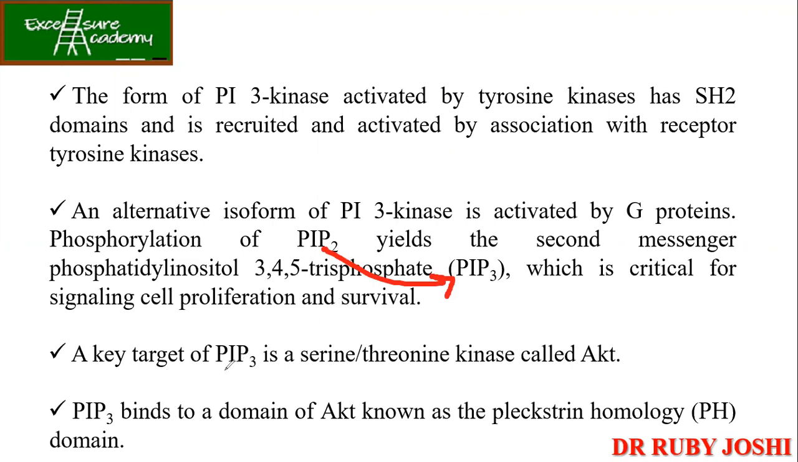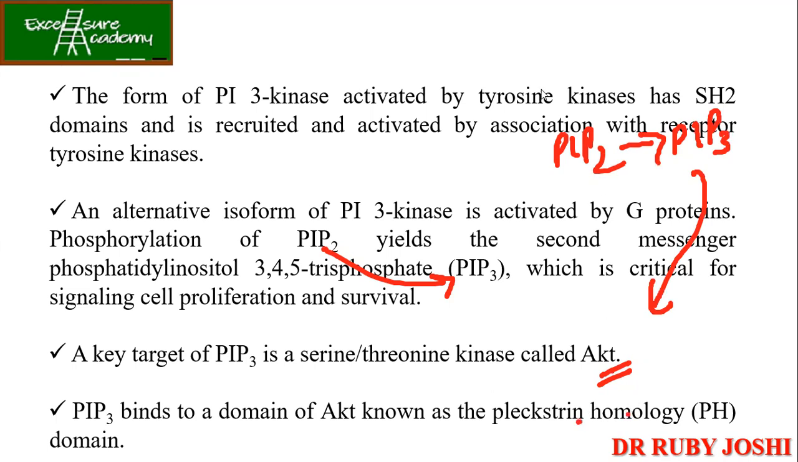Now, the target of PIP3 is the AKT. ठीक है, सो PIP3 में जो बाउंड होगा फाइनली क्या करेगा, वो AKT को एक्टिवेट करेगा. Now PIP3 binds to a domain of AKT known as the pleckstrin homology or the PH domain. So guys, अब तक हमने क्या पढ़ा, that we are going to talk about the PI3 kinase pathway, and इसमें from PIP2 it is getting converted to PIP3 by the help of the kinase. ठीक है, and then finally it is going to activate the AKT by binding to the pleckstrin homology.